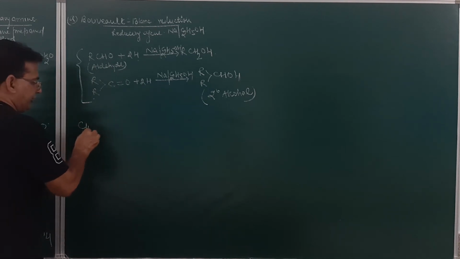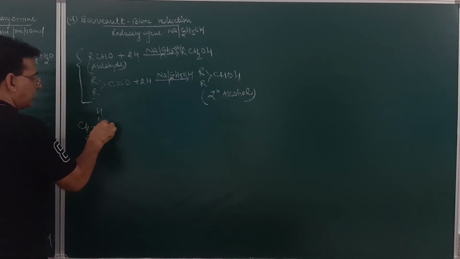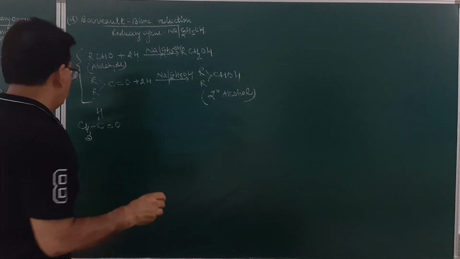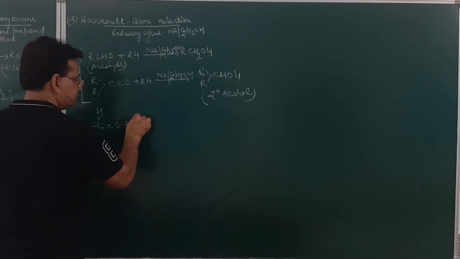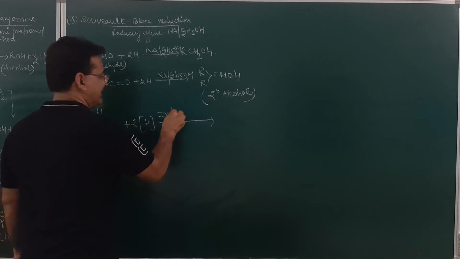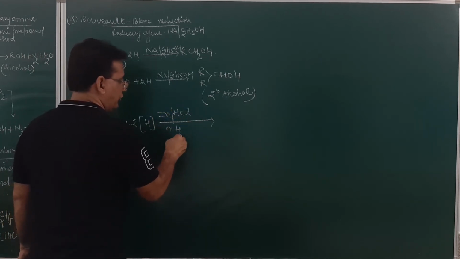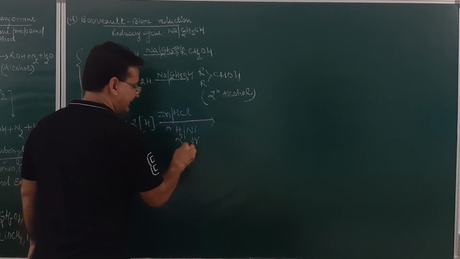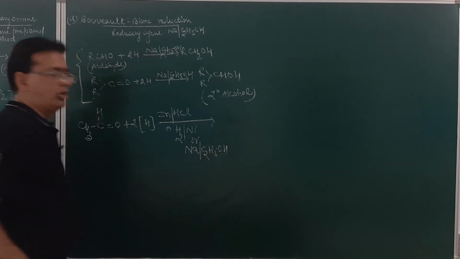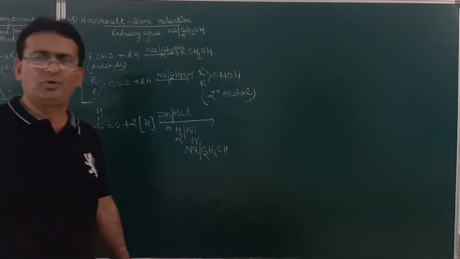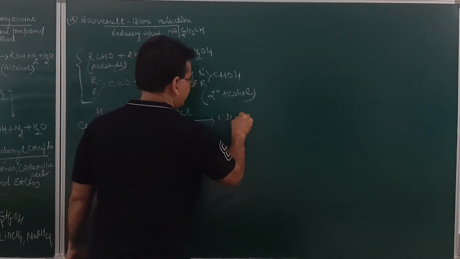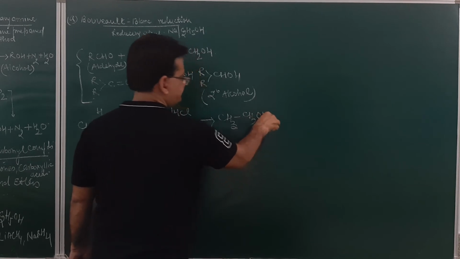However, if I write down this reaction, acetaldehyde, now I am writing down all the reducing agents which can be used. It is reduced with hydrogen, and reduction can be carried out in presence of zinc and HCl, or hydrogen and nickel, or sodium and ethyl alcohol. Specifically, when sodium and ethyl alcohol is used, it will be called the Bouveault-Blanc reduction. The compound so obtained will be CH3CH2OH.